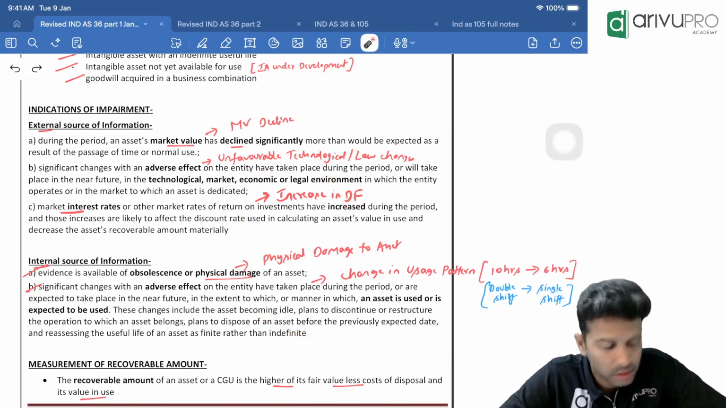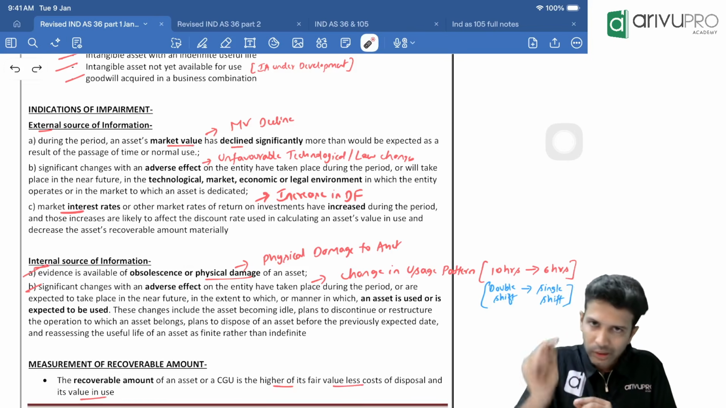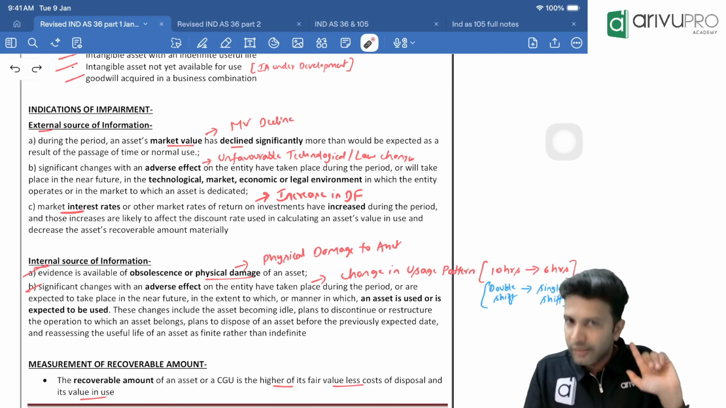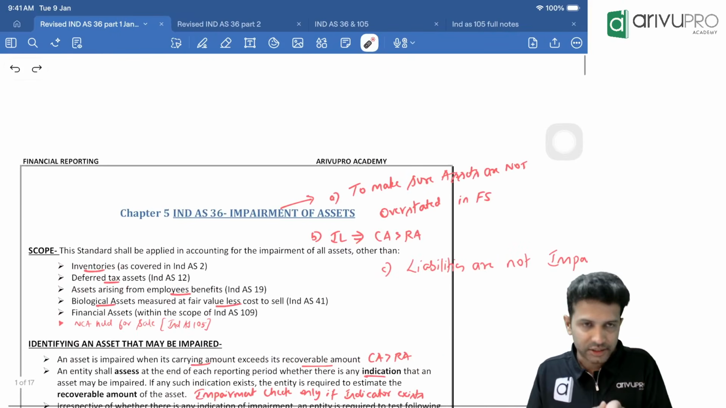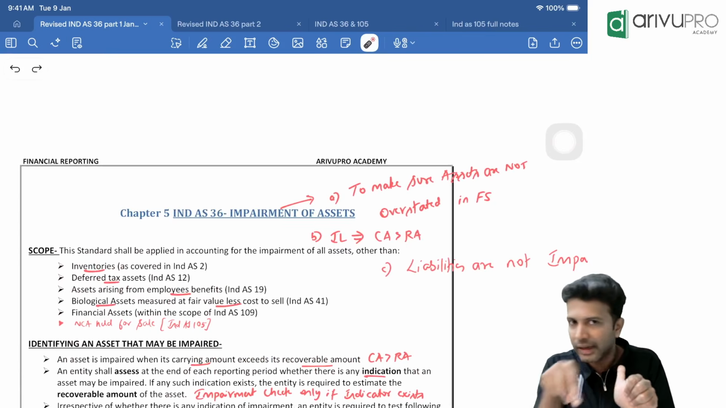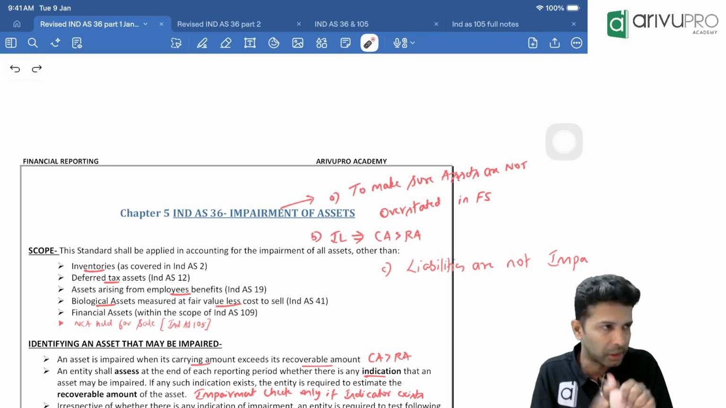Okay. All right. Okay, let's do a thing. Since all these terminologies are new, let's have one quick recap of what we have learned and then move forward. The standard name is Ind AS 36, which talks about impairment of assets. First point, liabilities, whether it is current liability or non-current liability, does not matter. Liabilities are not impaired. Point number one.